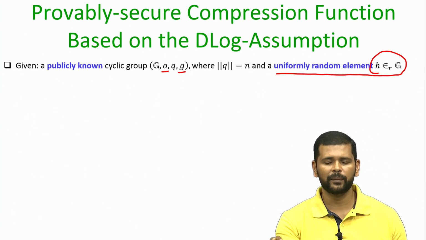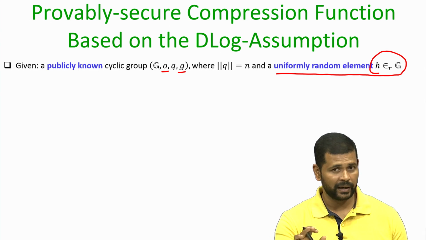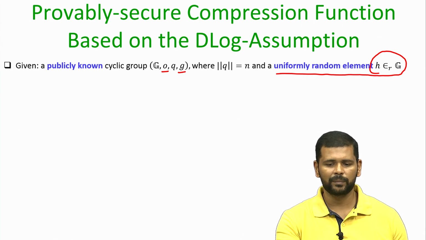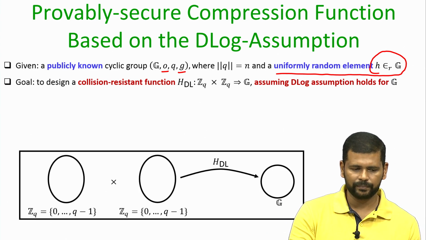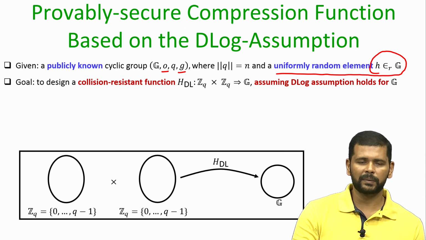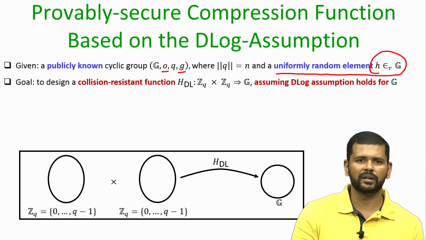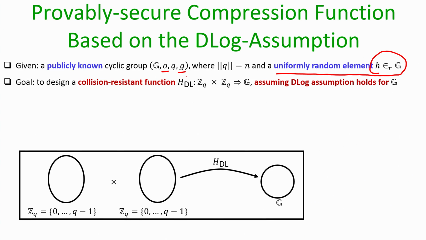So, this is a one time setup which we assume is done by a trusted entity, not by an adversary, but once this setup is done, we can use this setup for a polynomial amount of time or polynomial number of instances. Now, using this setup, our goal is to design a collision resistant function which I call H sub DL,